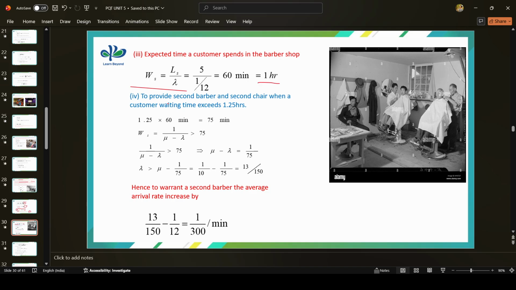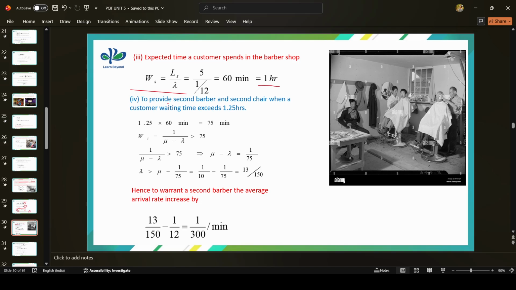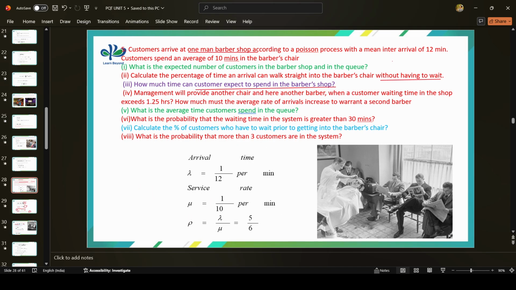Next part of your question: management will provide another chair and another barber when the customer waiting time in the shop exceeds 1.25 hours. We already checked how much time a customer can be expected to spend in the barber shop, on average 1 hour.